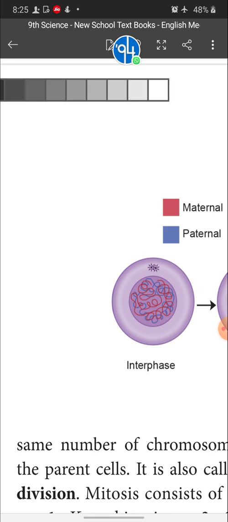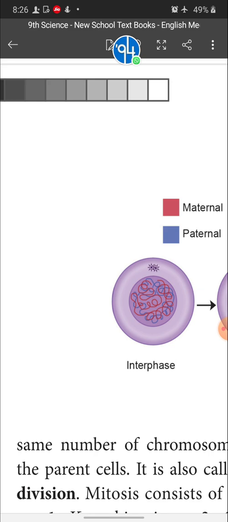When the zygote develops into a fetus, all the cells in the fetus have 23 maternal chromosomes and 23 paternal chromosomes. When the fetus is born as an infant, all the cells of the infant have the same paternal and maternal chromosomes. When the infant grows into a young one, and reaches the adult stage, each cell of that organism has what? Yes, 23 paternal chromosomes and 23 maternal chromosomes. So that is why it is given what?